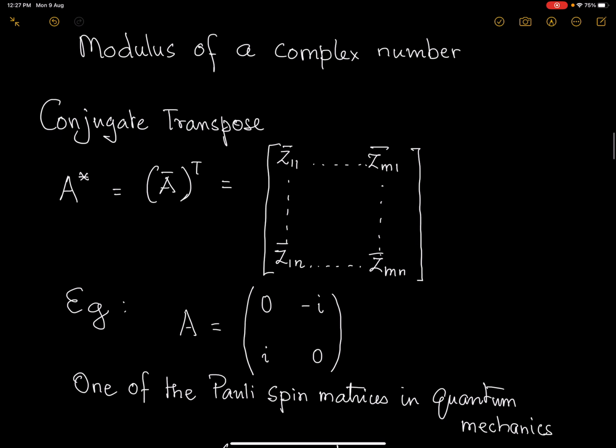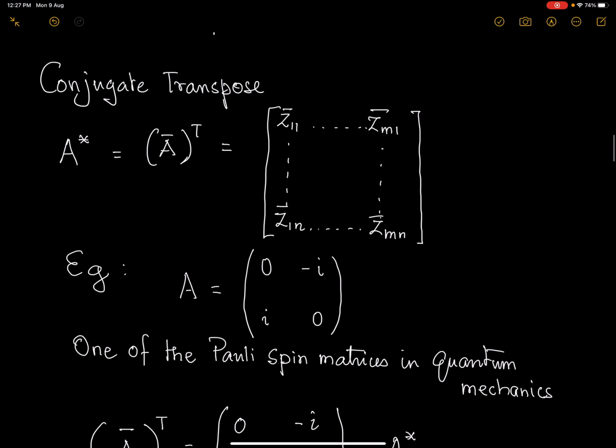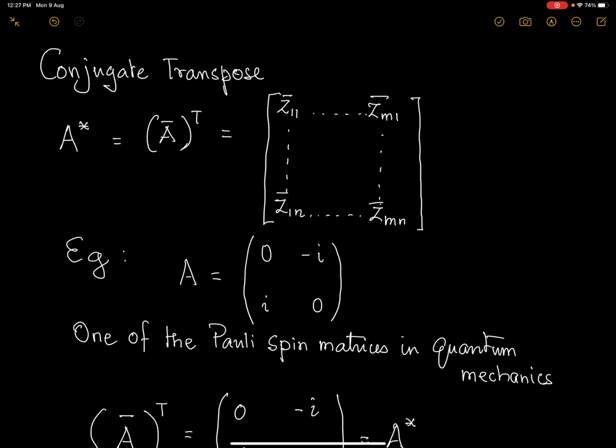So let us take an example. We have chosen a simple 2 by 2 complex matrix, which is actually a very important matrix in quantum mechanics. It's one of the 4 Pauli spin matrices, right?